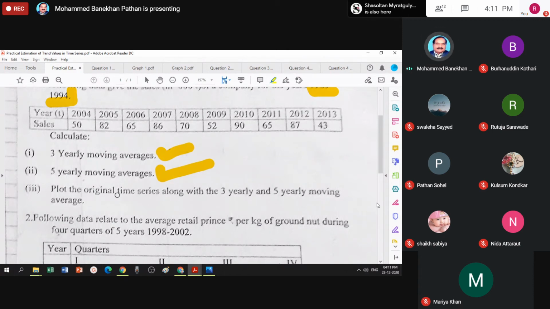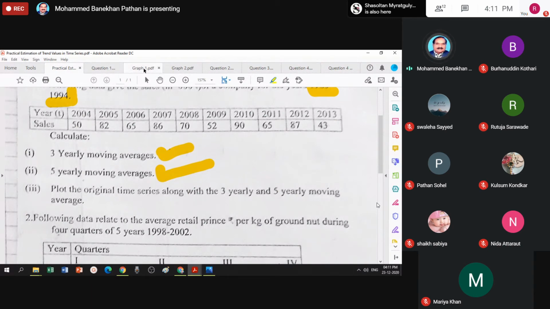Once you plot the original time series on the same graph paper, plot the moving average values calculated from 2004 on the same graph and see what effect comes due to the moving average.